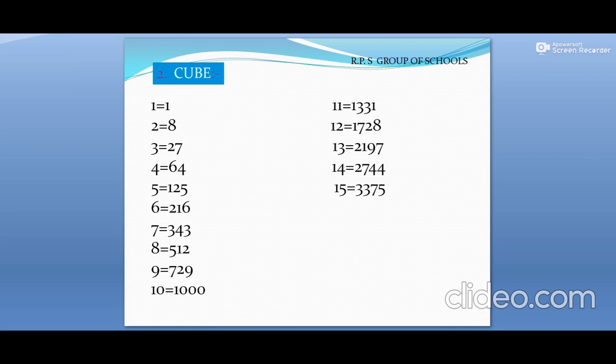So the cube of 15 is 3375, and we have got that after multiplying 15 into 15 into 15, that is 3375.